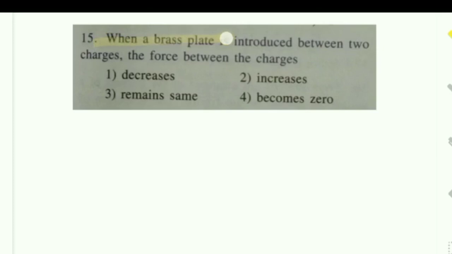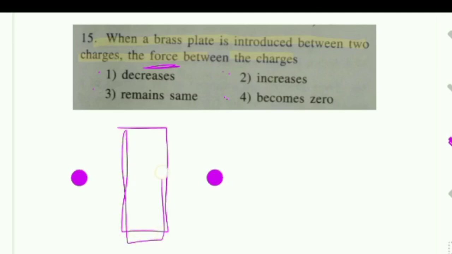When a brass plate is introduced between two charges, the force between the charges: option 1 decreasing, option 2 increasing, option 3 remaining the same, option 4 becomes 0. He is asking about the force, with these two charges and one brass plate introduced.